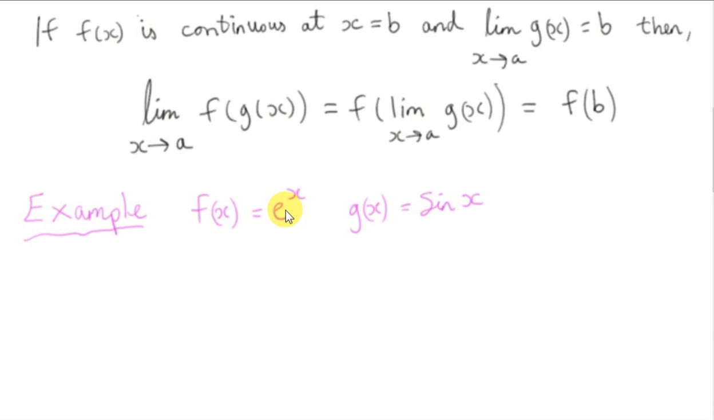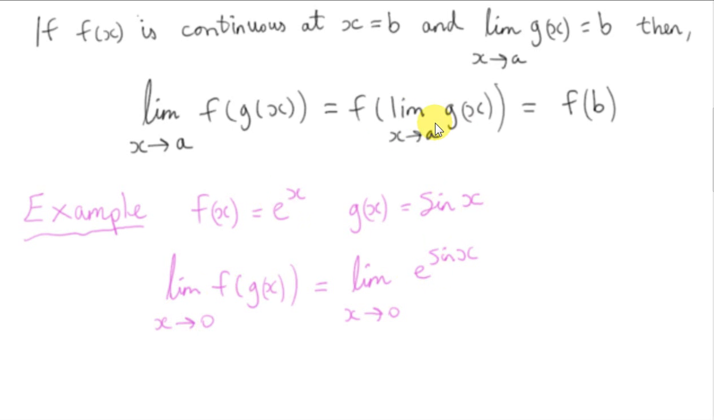For example, suppose f of x is e to the power of x. Now f of x is continuous everywhere. E to the power of x is continuous everywhere. That can be proven. Let's suppose g of x is equal to sine of x. Let's suppose we want to get the limit as x tends towards 0 of f of g of x. So here's f of x, e to the power of x. We want to get f of g of x. We want to plug sine of x in for x. So we get e to the power of sine of x.